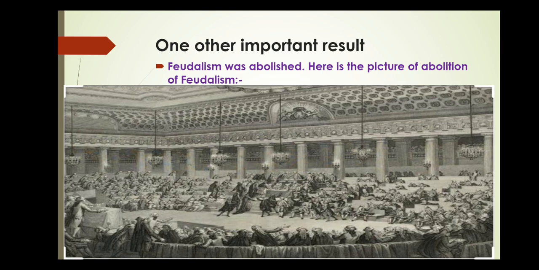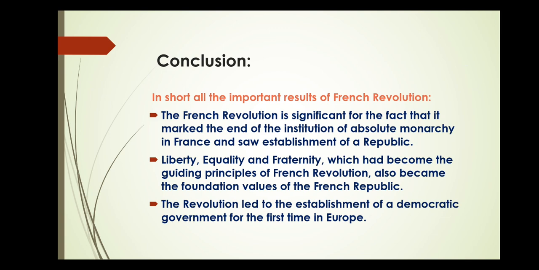One other important result of the French Revolution: feudalism was abolished. Here is the picture of the abolition of feudalism. Conclusion. In short, all the important results of the French Revolution. First, the French Revolution is significant for the fact that it marked the end of the institution of absolute monarchy in France and so the establishment of a republic.